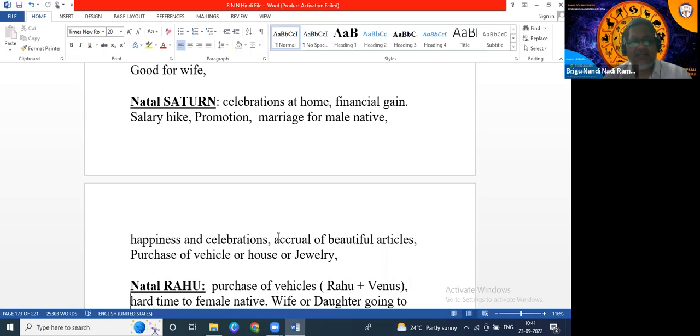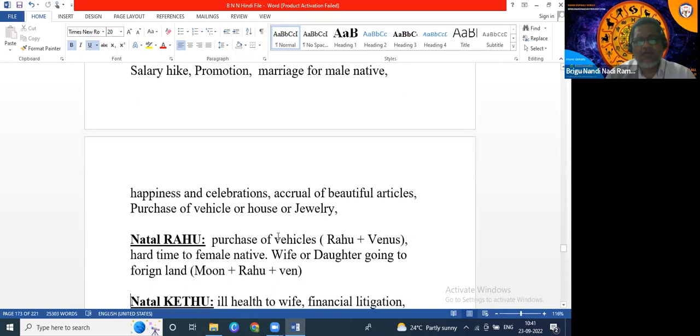All things related to Venus will take place if Venus aspects Saturn, but month also, year also we have to check. If transit Jupiter, for example, aspects Saturn, and the native will get the benefits. Which benefits? Because if transit Venus also aspects natal Saturn, then the native will get these benefits.